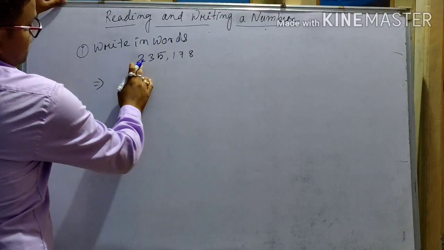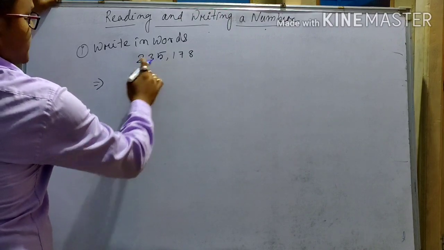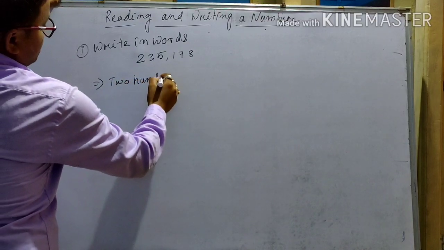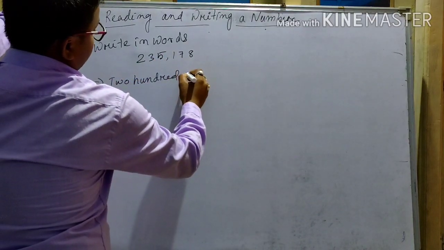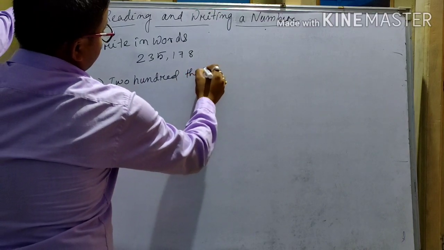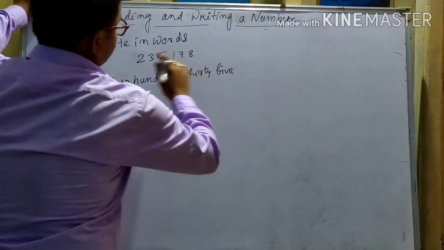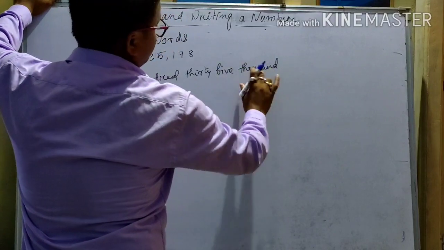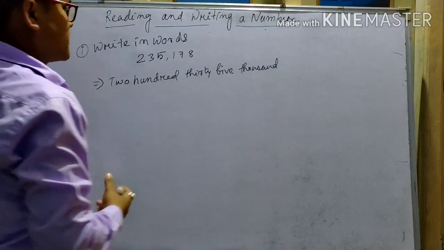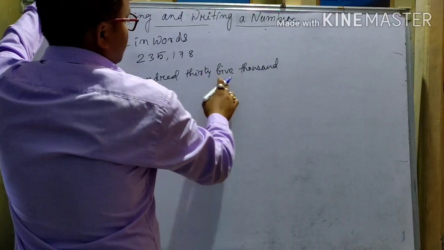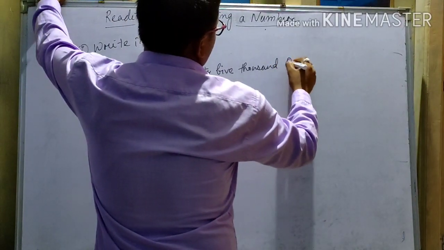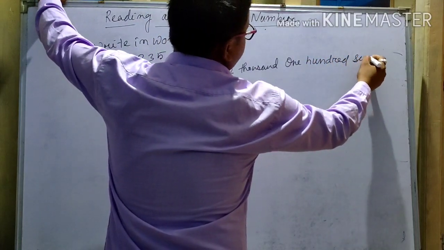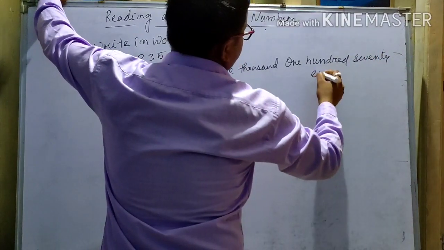You see 235, you have to read this number together, 235 thousand. You read the period together. So 235 thousand 178.